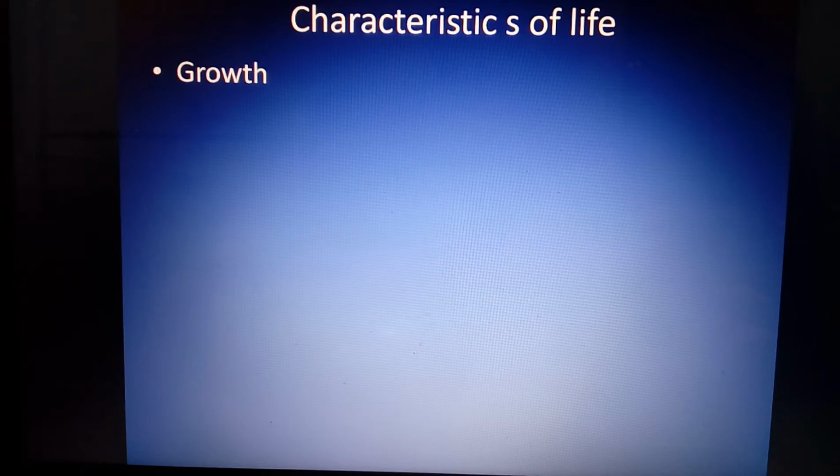Living organisms show growth which is called intrinsic growth, and non-living things show extrinsic growth. With the help of simple examples, we can take an account of the growth of non-living things.